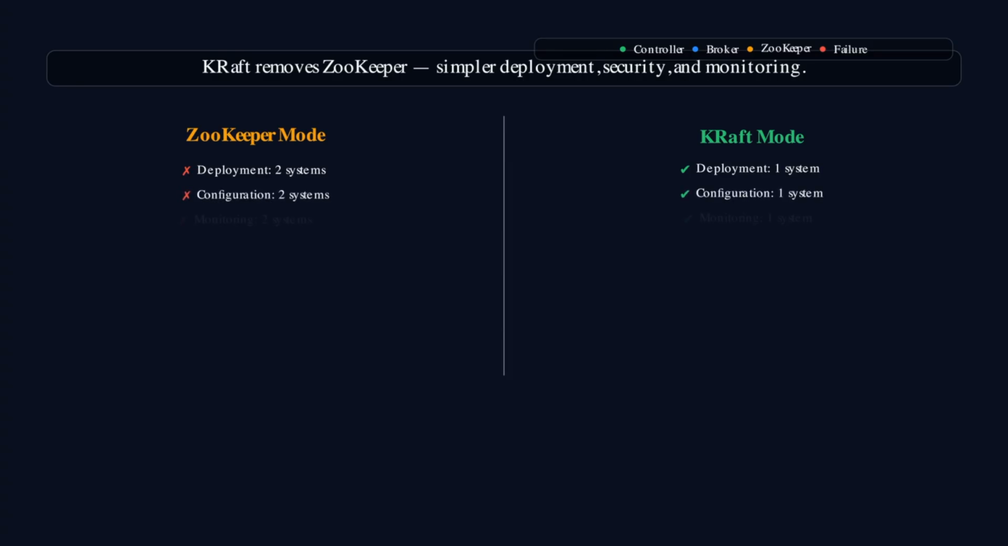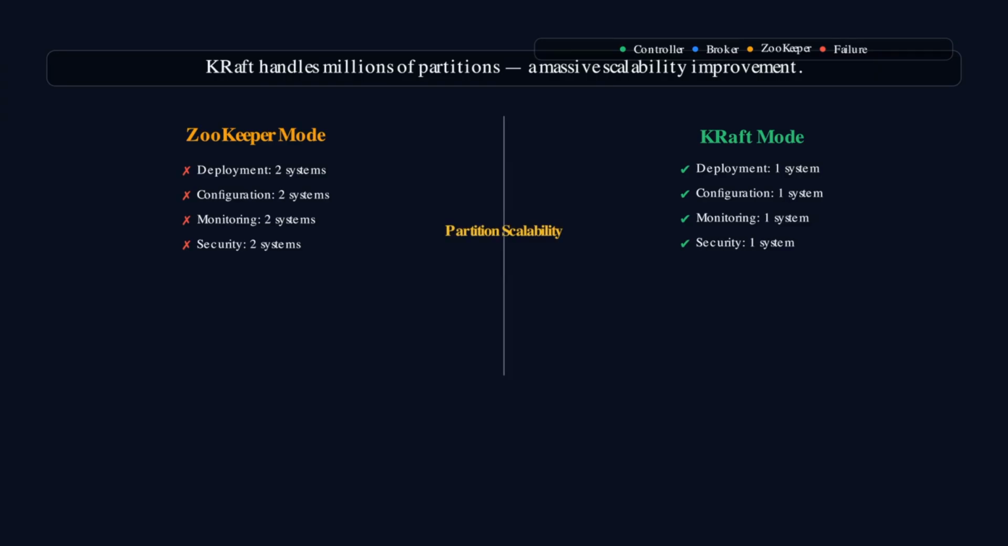KRaft simplifies operations dramatically by removing ZooKeeper entirely. You no longer need to deploy, configure, monitor, or secure a separate coordination service. Everything lives inside Kafka. This means fewer moving parts, simpler deployment scripts, unified security configurations, and a single system to monitor and troubleshoot. For operators, this is a massive improvement. One less distributed system to manage means fewer operational headaches.